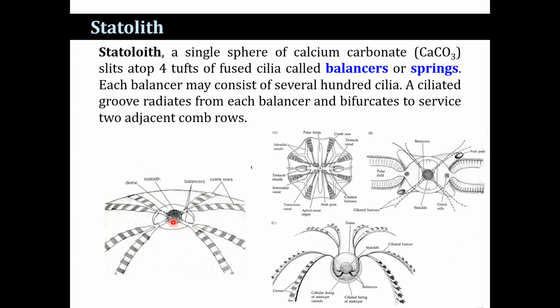The statolith is a single sphere of calcium carbonate, supported by 4 tufts of fused cilia. They are called balancers or springs. Each balancer may consist of several hundred cilia. A ciliated groove radiates from each balancer and bifurcates to serve adjacent comb rows.